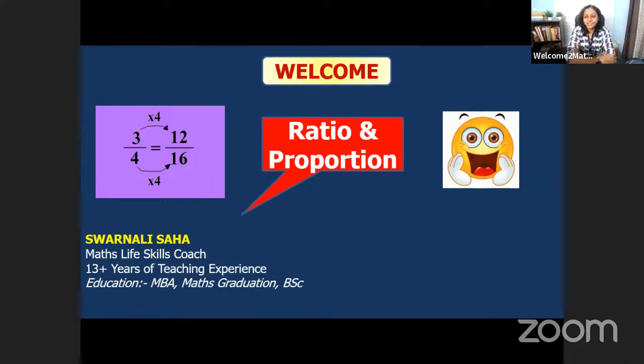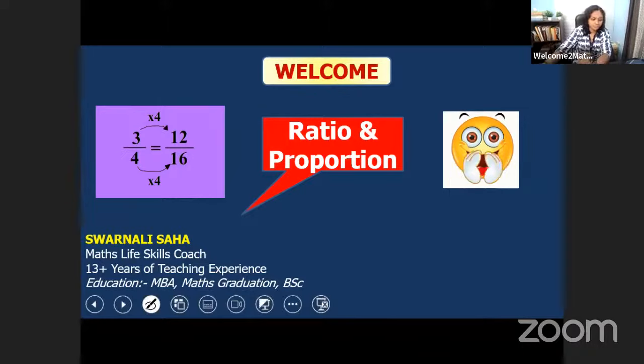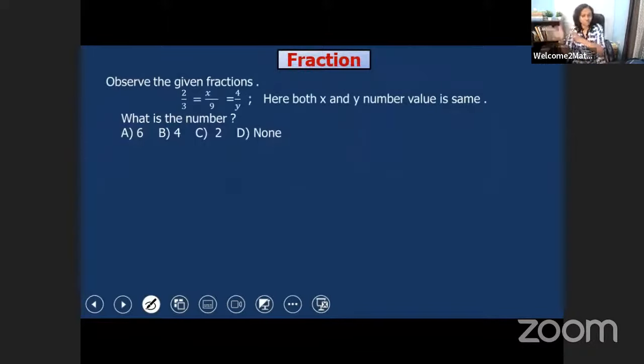Okay, so let's start our today's class and solve some interesting questions. You have all learned about fractions, so first I want to give you some questions from fractions to solve. This is the first question. Observe the given fraction: 2 by 3 is equal to x by 9 is equal to 4 by y. Here both x and y have the same value. So what is the number that we have to find out?